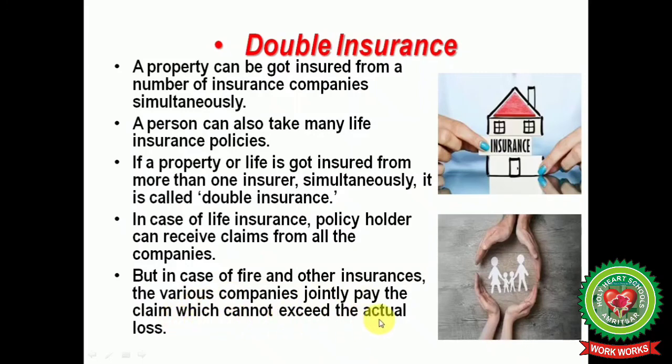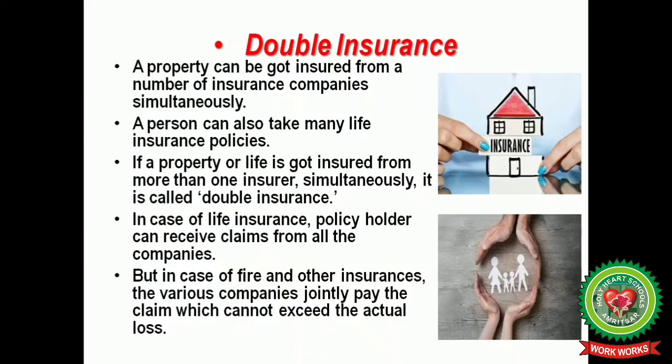This is the main motive of double insurance. Today we have discussed the meaning and definition of insurance, then its characteristics, objectives and advantages. Then we have discussed what reinsurance and double insurance are. So these are the topics that we have done today.